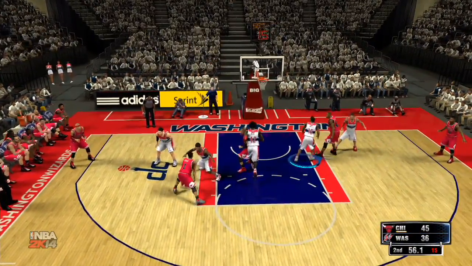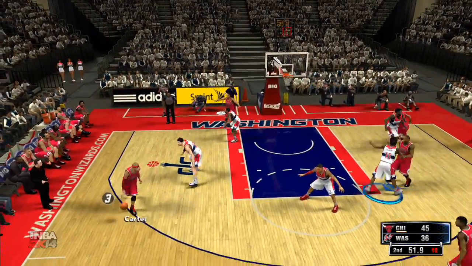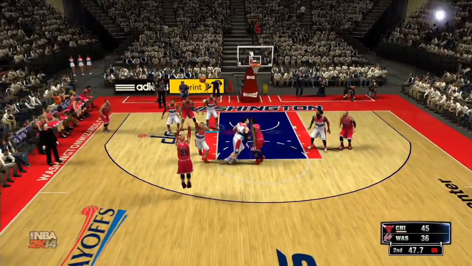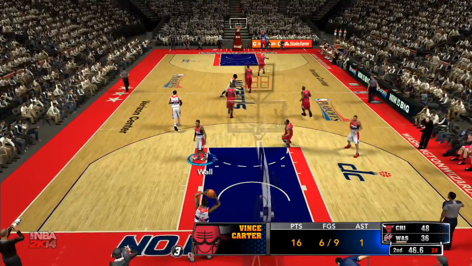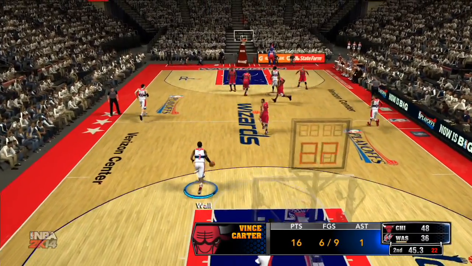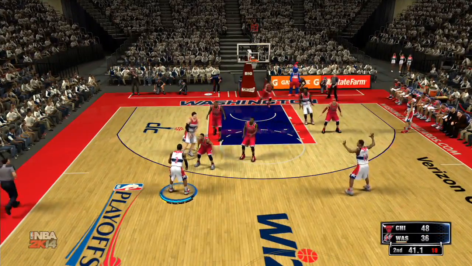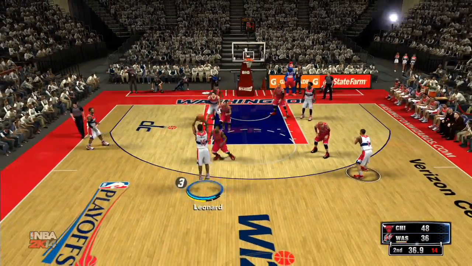Now Derrick Rose driving. Make it past Wall. Rose, Carter. Now Carter shoots a three. Yeah, and he banks it. Huge three. And Chicago leads even more, is extended with under 45 seconds remaining.